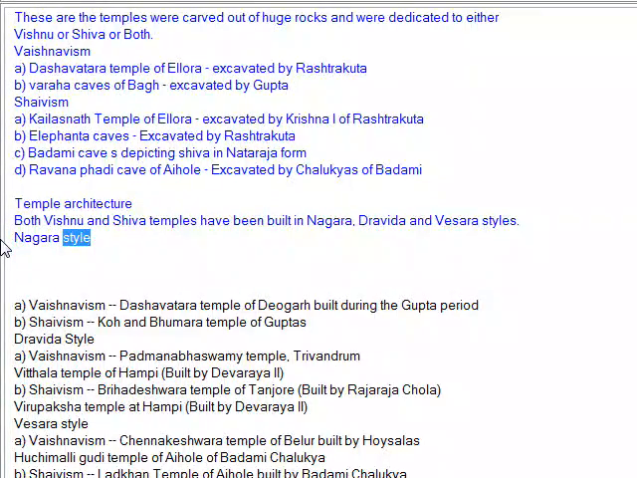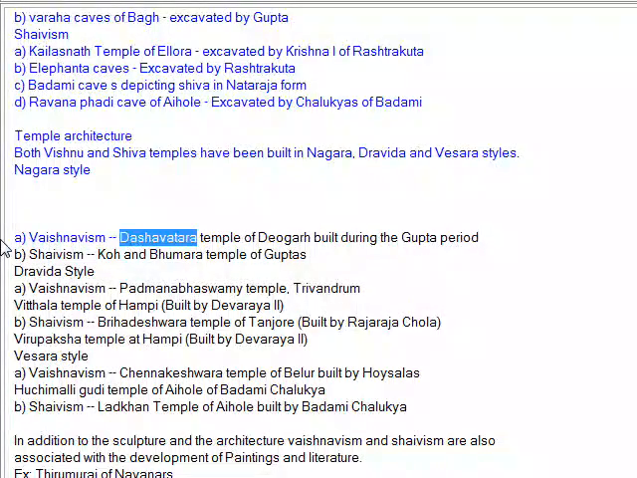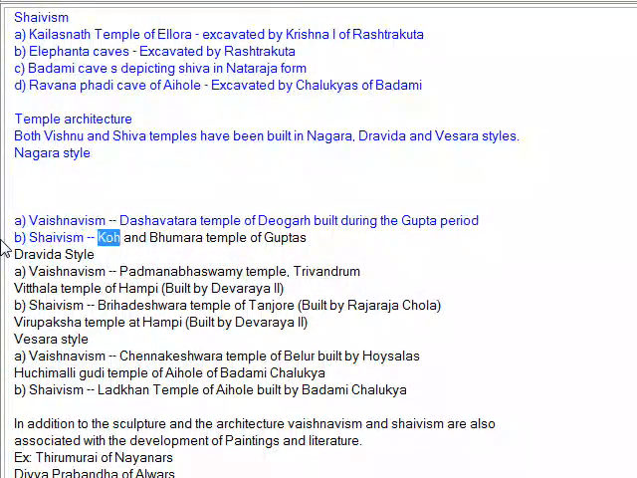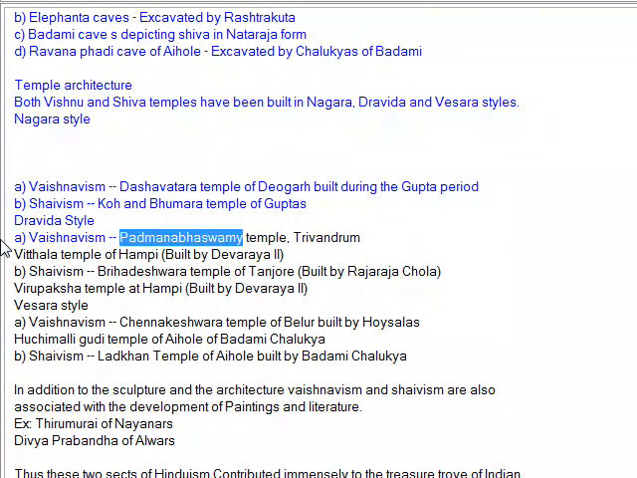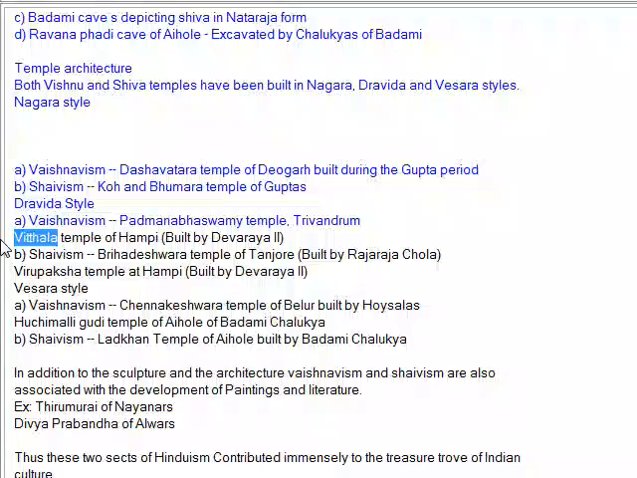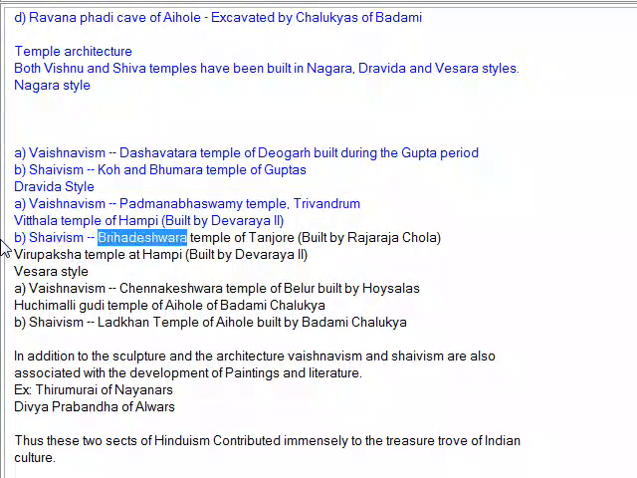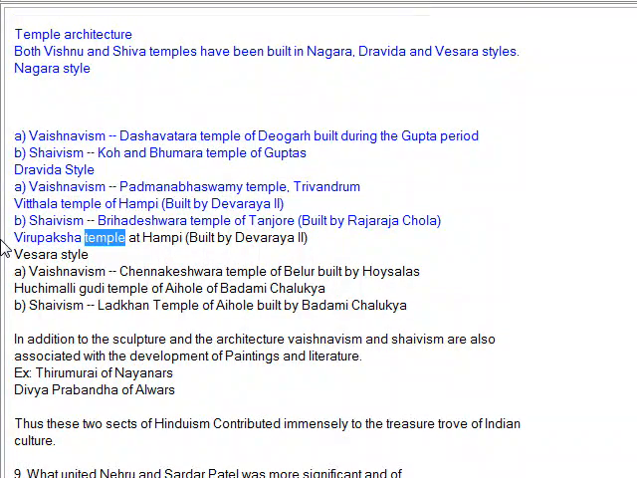Nagara style. Vaishnavism: the Dashavatara temple of Deogarh, built during the Gupta period. Shaivism: the Bhumara temple of the Gupta period. Dravida style. Vaishnavism: the Padmanabhaswamy temple in Trivandrum, and the Vitthala temple of Hampi, built by Devaraya I. Shaivism: the Brihadeshwara temple of Tanjore, built by Rajaraja Chola, and the Virupaksha temple at Hampi.